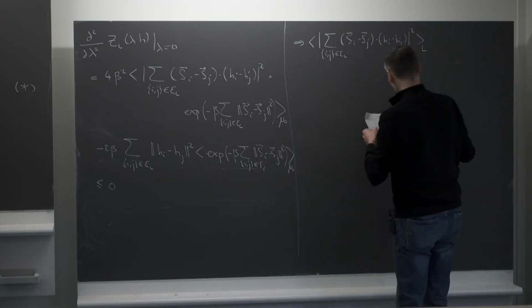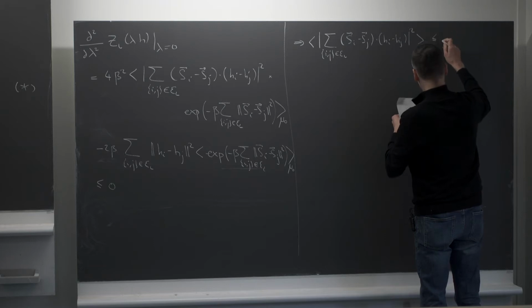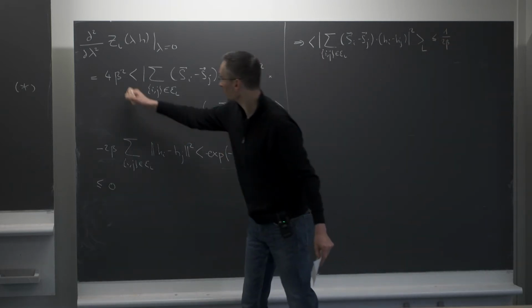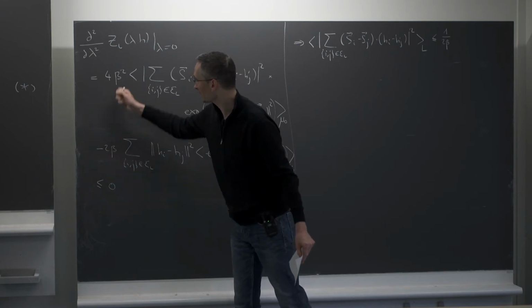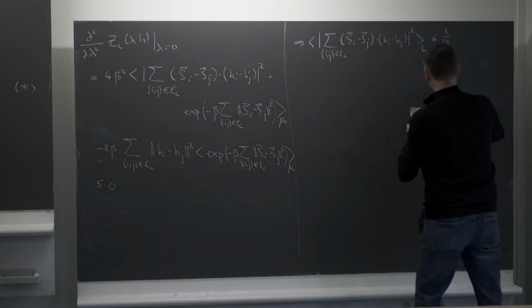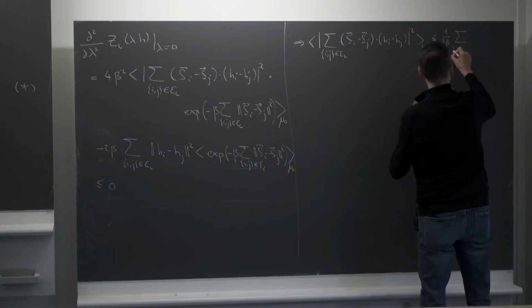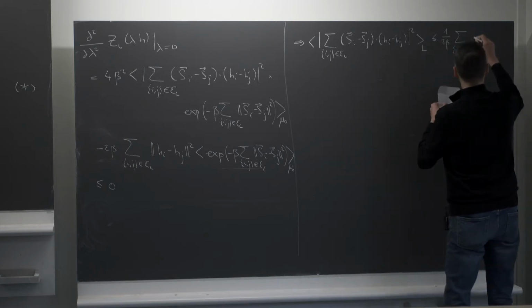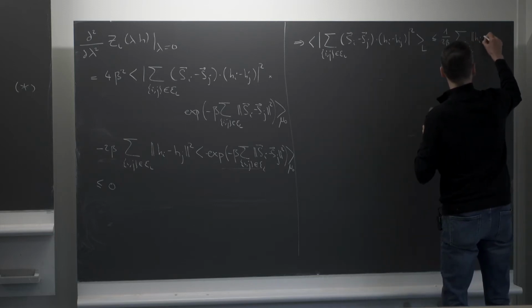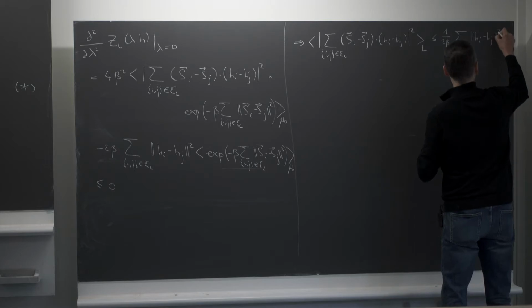This is smaller, maybe I have enough space here, smaller than 1 over 2 beta, which just comes from this 2 beta divided by 4 beta square, sum over all ij in the edges in the torus of Hi minus Hj L2 norm square.